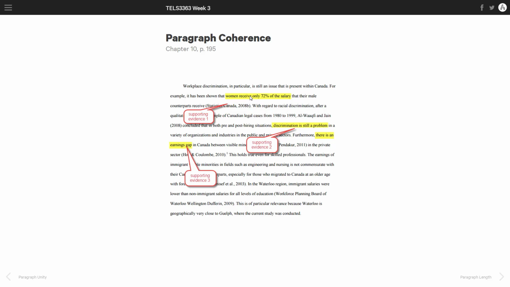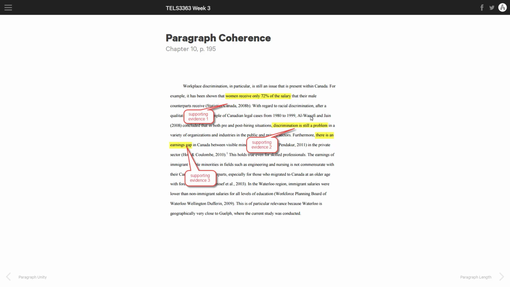But the coherence comes in because this argument about the salaries that women receive as opposed to salaries men receive still ties back to the entire paragraph introduced once again with this topic sentence about workplace discrimination. I hit another one, a claim here that says that discrimination is still a problem. Now, if I'm the author, I could just write that in there. Of course, I think discrimination is a problem, but this author has supporting evidence.